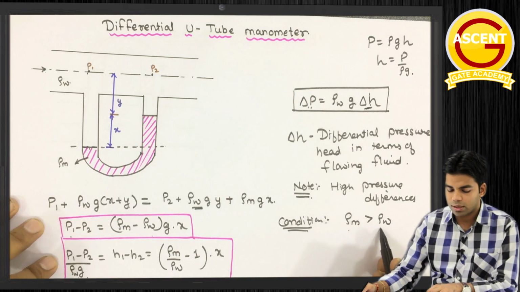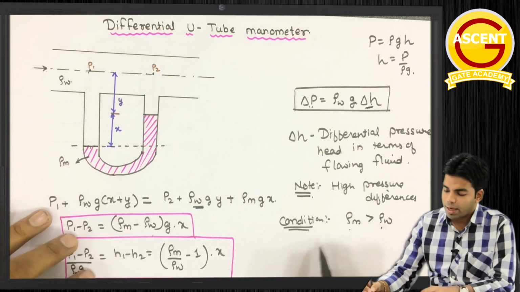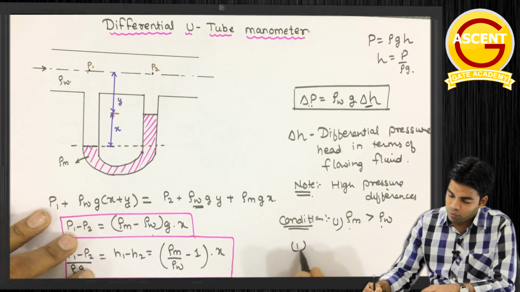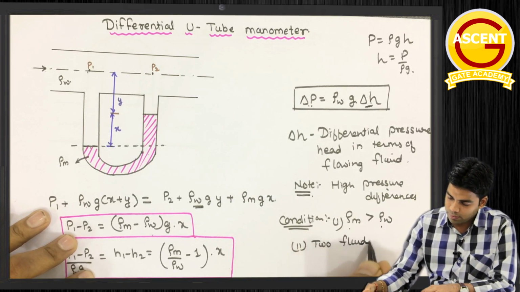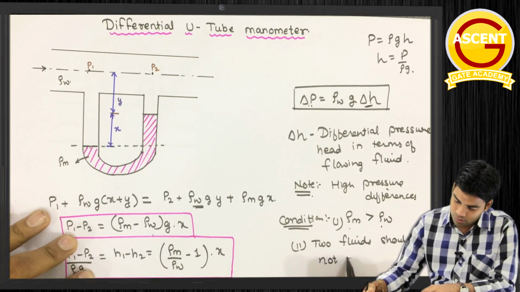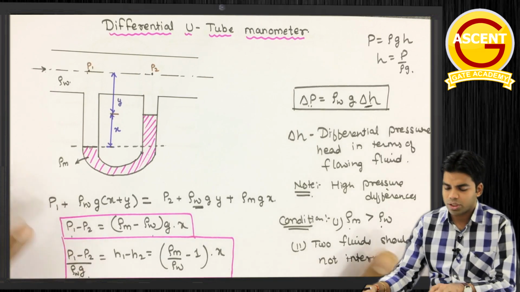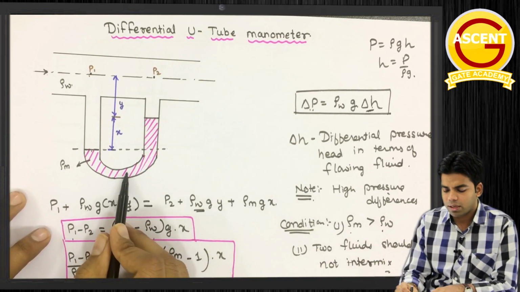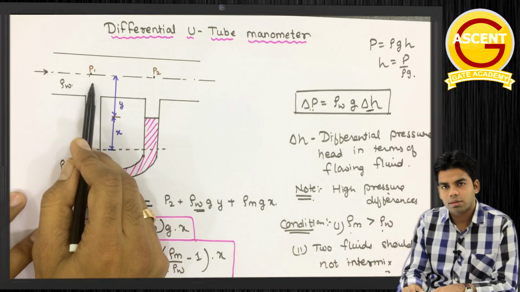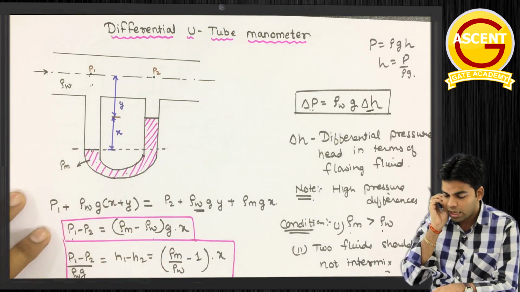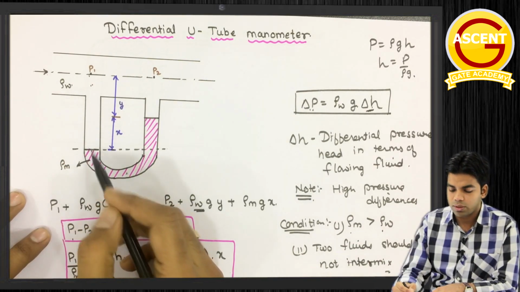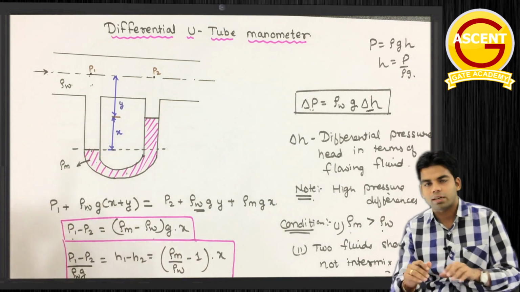Rho m should be greater than rho w. And the second condition is that the two fluids should not intermix. So there are two conditions: first, the manometric fluid should obviously be heavier than the flowing fluid, and second, the two fluids should not intermix.